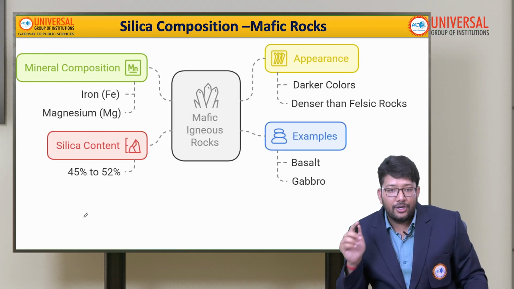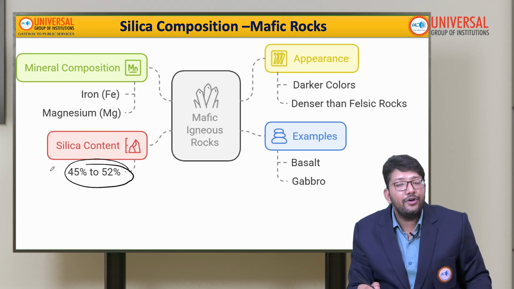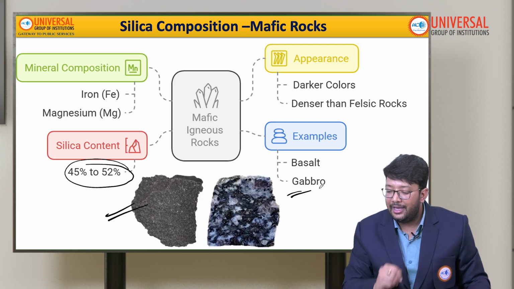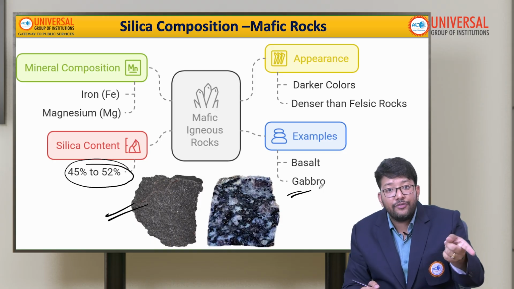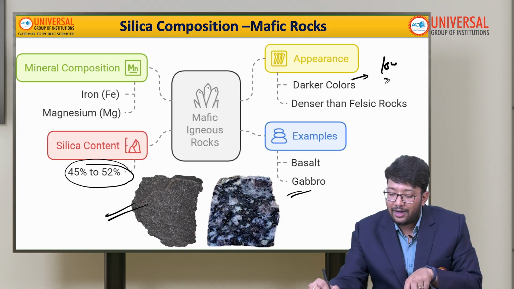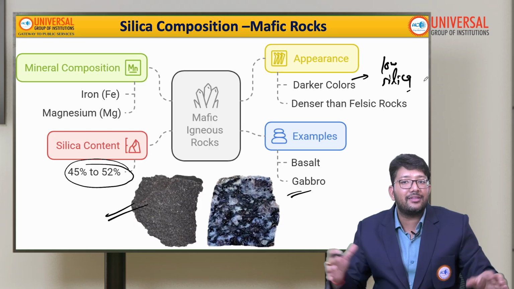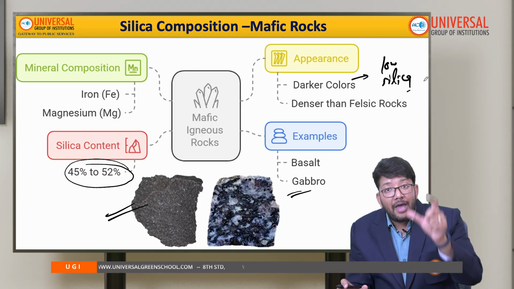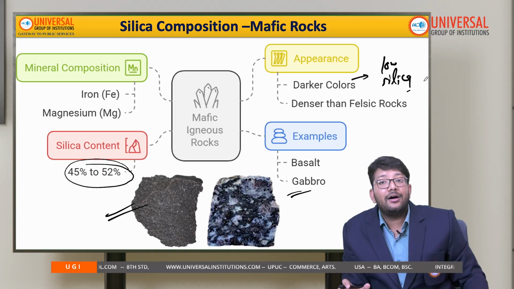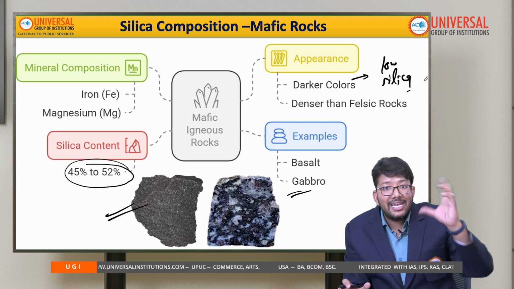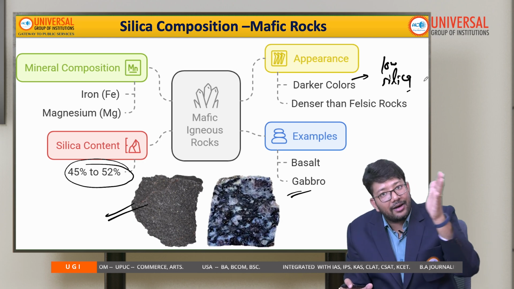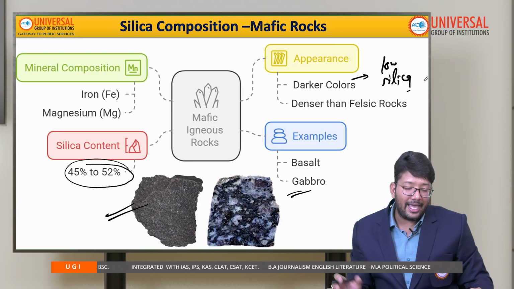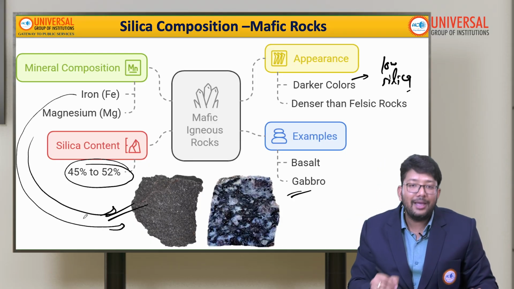Third is mafic rocks. Mafic rocks have 45% to 52% silica content. Examples are basalt and gabbro. This is the basalt and this is our gabbro. These have darker colors because of low silica content. The more the silica, the lighter the rock's color. Mafic rocks are also denser than felsic rocks, you have to remember. If the silica content is high, color will be light and density will be low. That also has to be taken care of. In mafic rocks you will also find a lot of iron and magnesium.